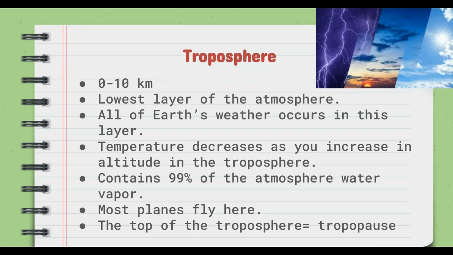As you go up in altitude in the troposphere, the temperature does get cooler, it does decrease. The troposphere does contain 99% of the atmospheric water. So 99% of the water found in the atmosphere can be found in the troposphere. And then most planes fly here. The top of the troposphere is called the tropopause.